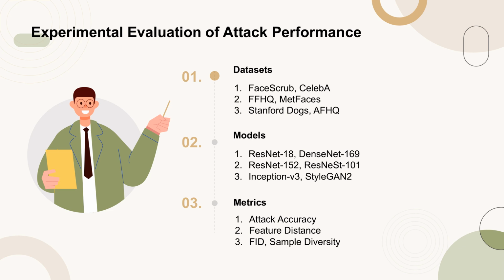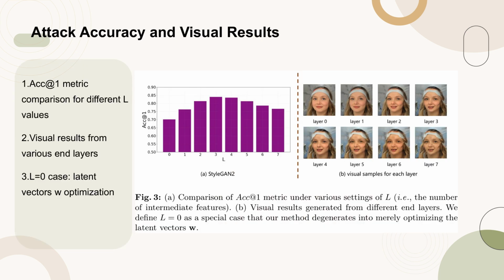The models included various architectures such as ResNet-18, DenseNet-169, ResNet-152, ResNet-101, and Inception-v3. The metrics for evaluation included attack accuracy, feature distance, FID, and sample diversity, which are crucial for assessing the effectiveness of the attack method. Figure 3 presents two key aspects of our method's performance.